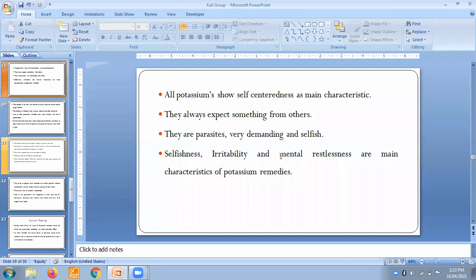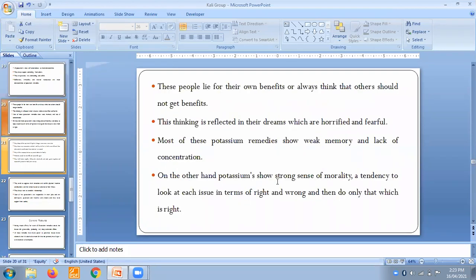Selfishness, irritability and mental restlessness are the main characteristics of potassium remedies. These people lie for their own benefit or always think that others should not get the benefit. Till this point we have seen some positive points of Kali. Now we are going to understand some negative points of these people.